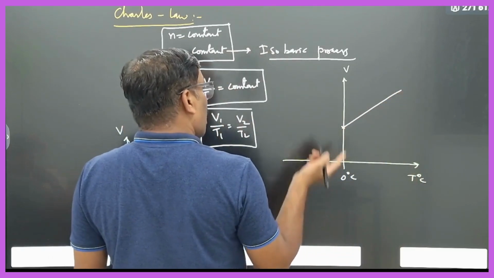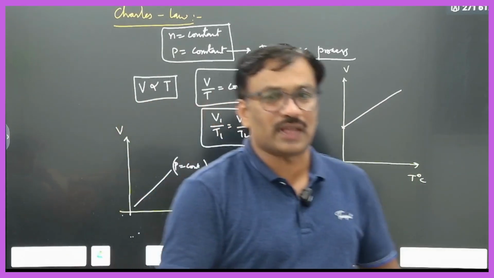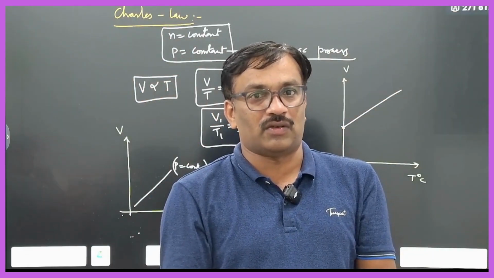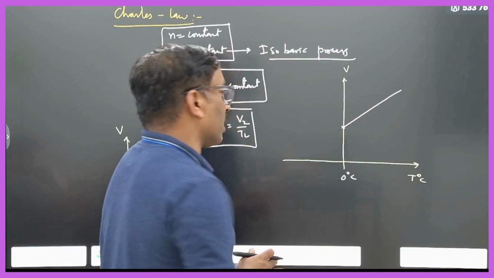Now at what temperature does the volume of the gas become zero? This total volume has to come to 0.